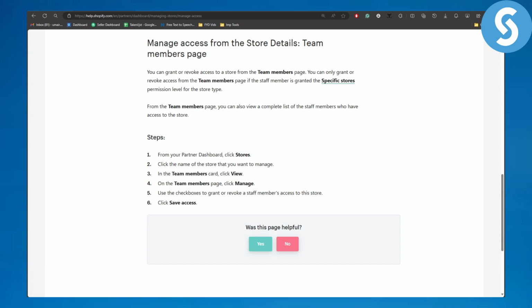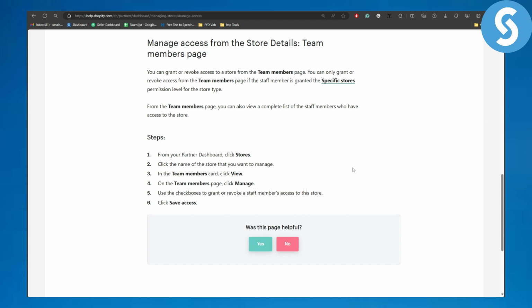So now talking about giving access to your Shopify store, it is actually pretty simple. What you need to do is, from your partner dashboard, head over to stores. So basically this is from your member page. Let's just assume that you're trying to give someone access. You're going to be heading over to their dashboard.